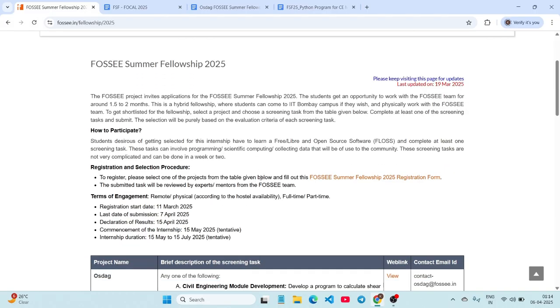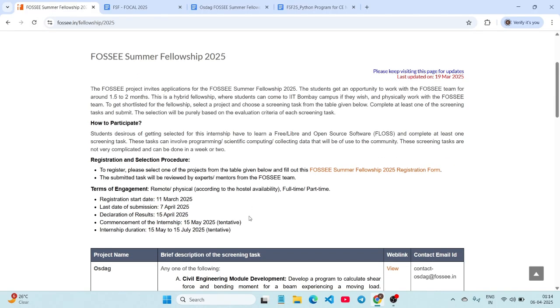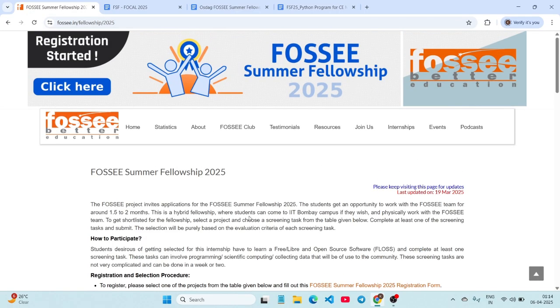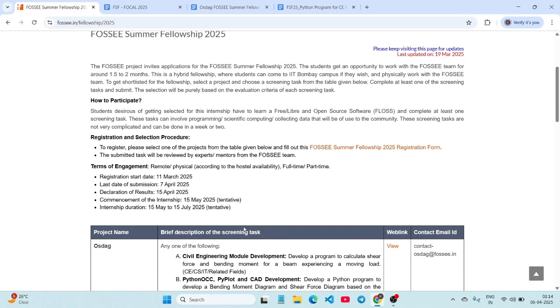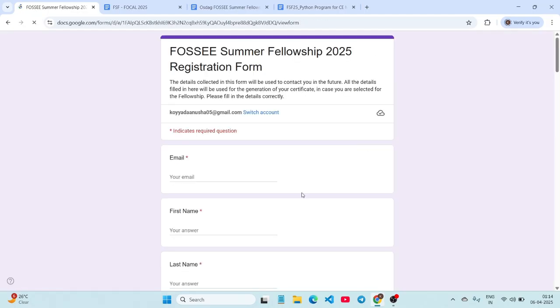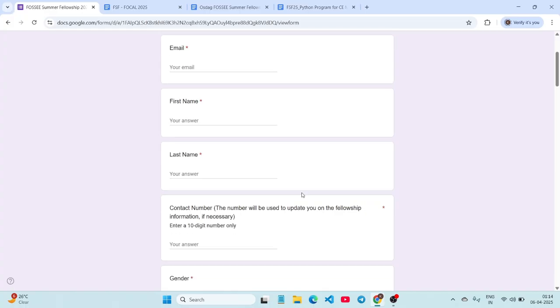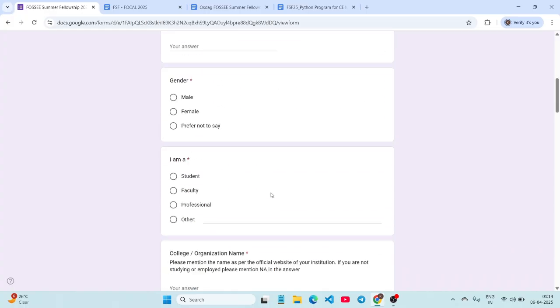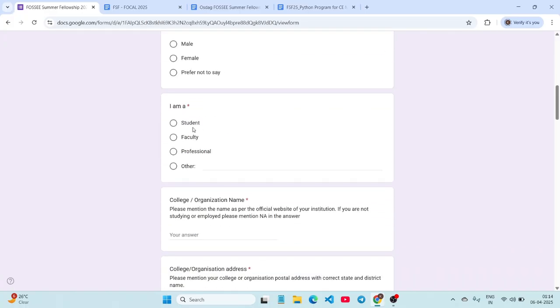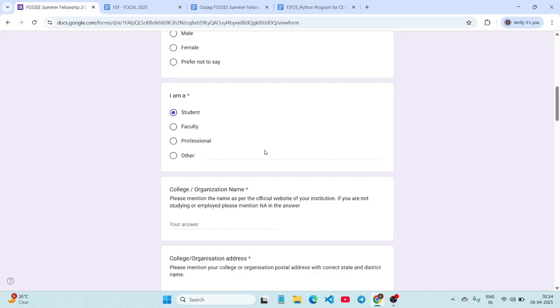And the eligibility is that everyone can apply, you can be from any field, any department. So after doing the project, just click on the link here and fill out this Google form. So give the mail, first name, last name, and then contact number, and then next you can select whether you are a student, faculty, or professional, anyone can apply for this summer fellowship.